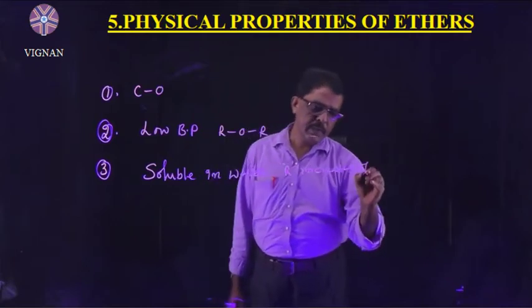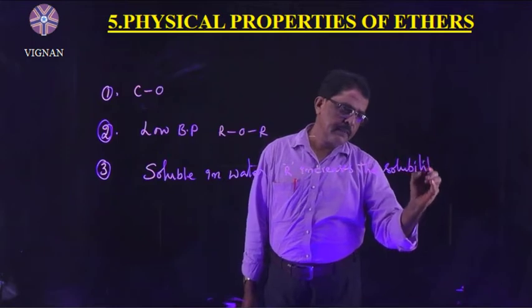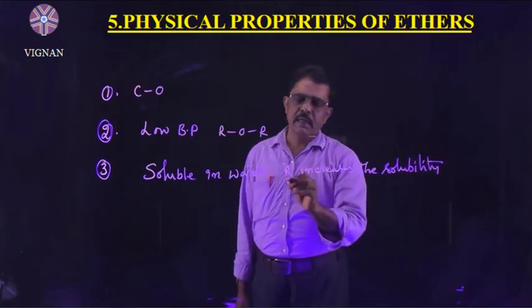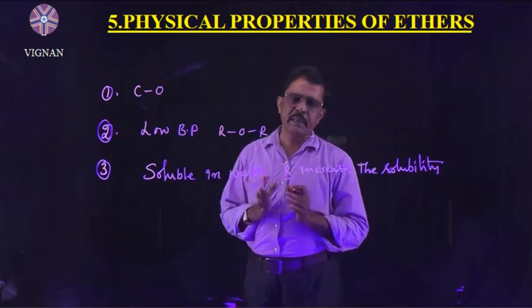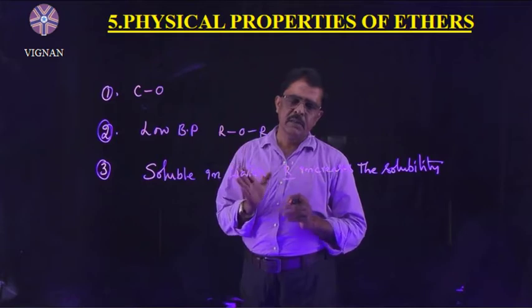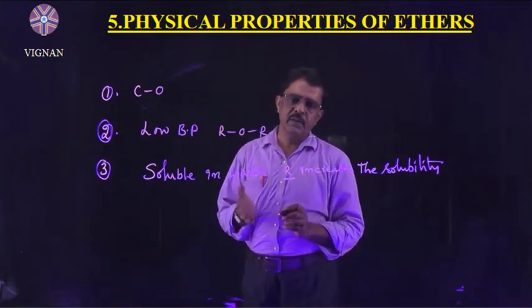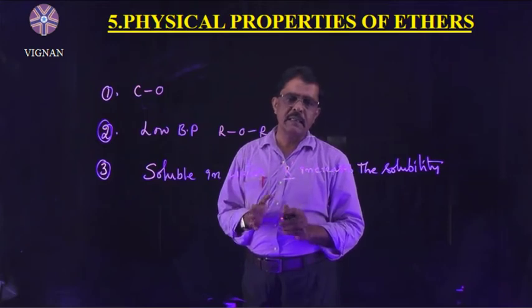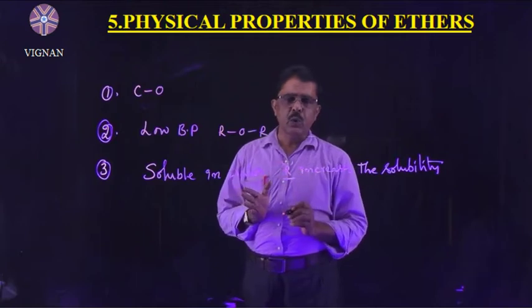Why does solubility decrease here? Because the alkyl group is the hydrophobic part. As the hydrophobic part increases, the repulsion with water increases. R repels water. Therefore, the solubility of ethers in water decreases with an increase in the alkyl group.